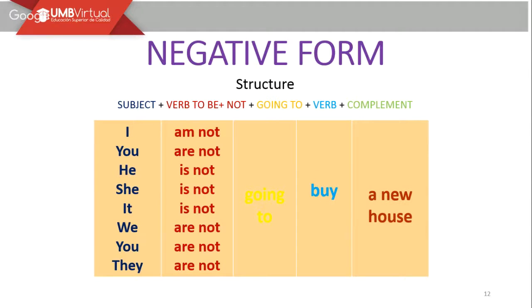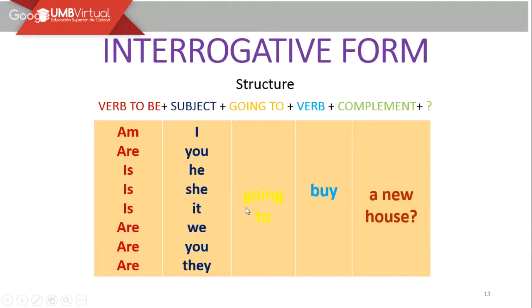The negative form is just when we want to deny some information. We're going to modify the verb "to be" using "not". Just add this "not" after this grammar component, and that is going to be completely okay. I'm not going to buy a new house. She's not going to buy a new house, and so on.